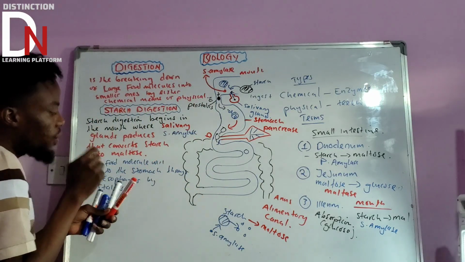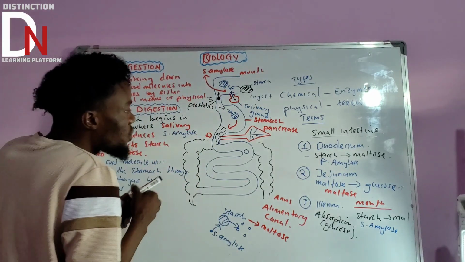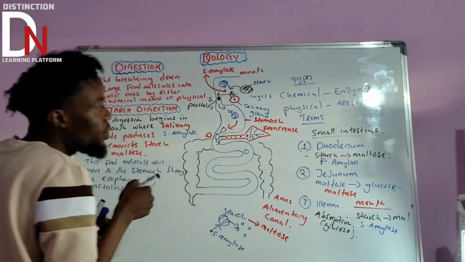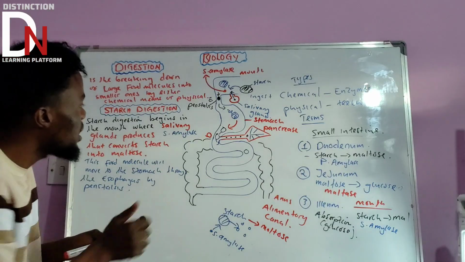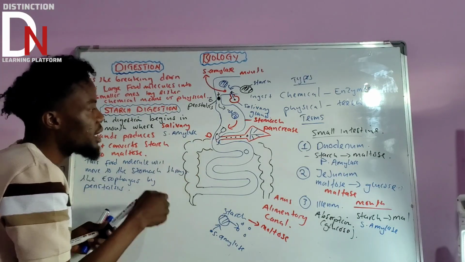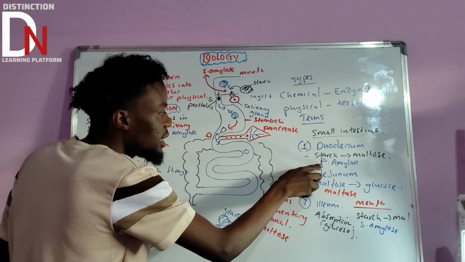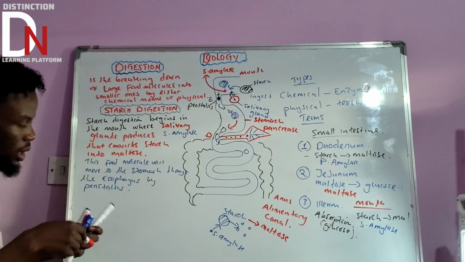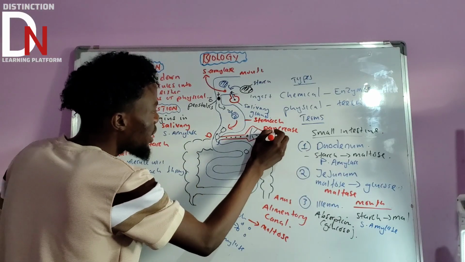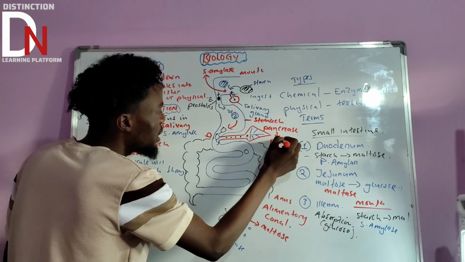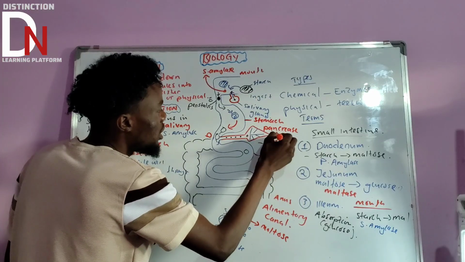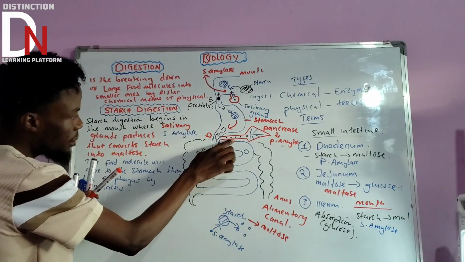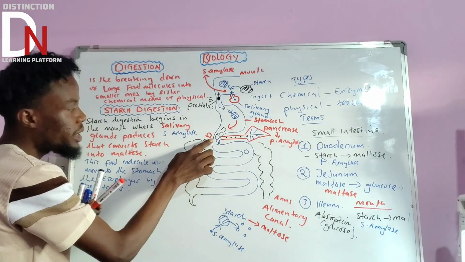So this pancreas is the one that's going to start producing a certain enzyme for this starch that is coming. What do we call this enzyme? We call it pancreatic amylase. So we are saying that this pancreas is going to produce pancreatic amylase, let's just say P amylase. This pancreatic amylase produced by the pancreas will go into the duodenum